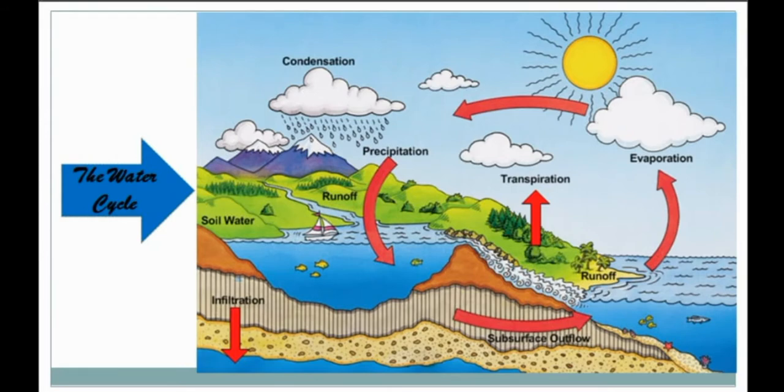Okay, and on cooling further, these tiny drops become heavy and fall as rain. This is called precipitation. And the rainwater flows back to the rivers, ponds, lakes, and oceans, as you can see in the picture. And the cycle of change is called the water cycle.